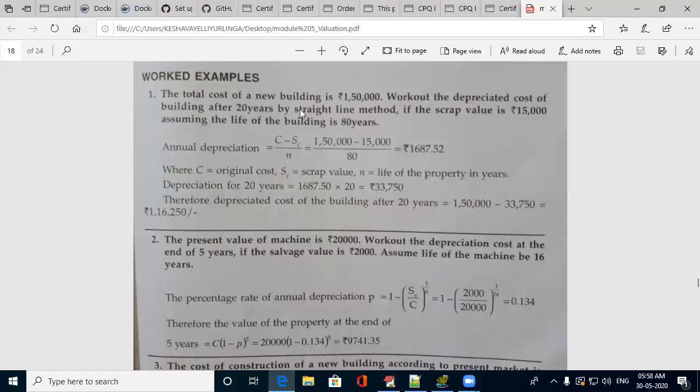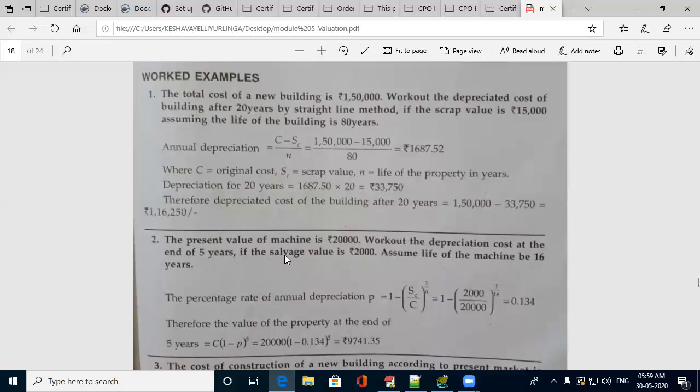You have to observe in which method they asked, read the question carefully, and then work out. In the next question, they have put it in a percentage wise. The present value of the machine is 20,000. Work out the depreciation cost at the end of 5 years. Its salvage value, see, this is salvage value, this is scrap value. This salvage value is the amount before dismantling at the end of its useful life. It has to be 2,000. Assume the life of the machine is 16 years.